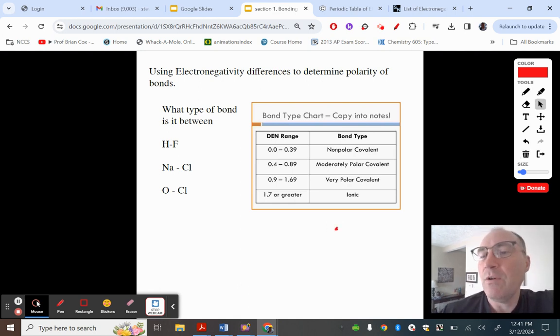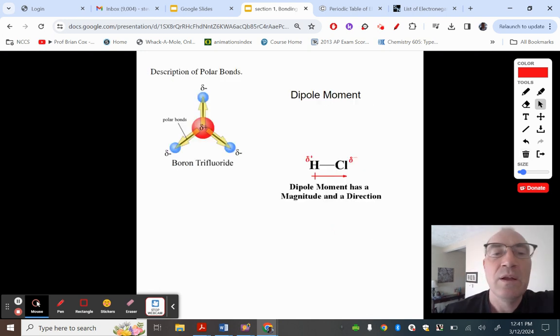Okay, so let's do this. This just shows you the dipole moment, and this is what makes bonds polar. Polar bonds are when they share electrons unevenly, and they have what we call a dipole moment. The dipole moment is the magnitude of the difference between electronegativities. Nonpolar bonds share totally evenly, and ionic bonding is when they just transfer electrons. Okay, it's so simple. That might be it.